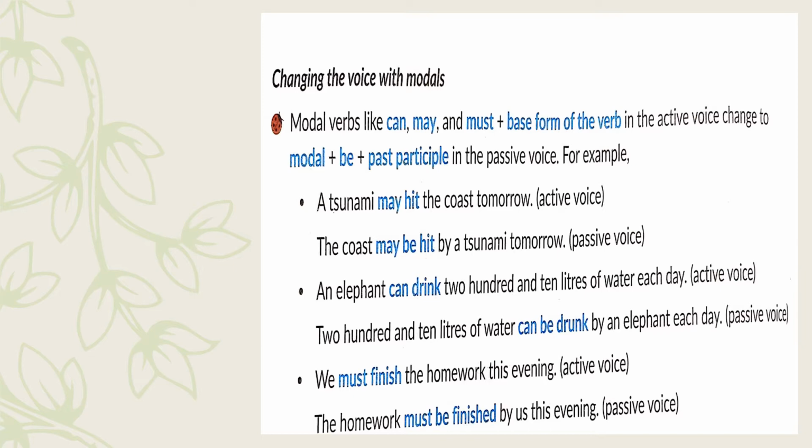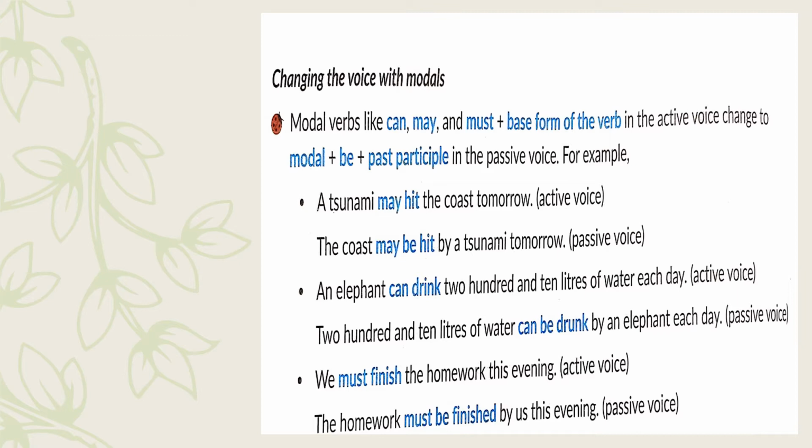Then we will use the modal can. Then we will use the word be and the past participle of the verb drink, which is drunk. So the sentence in passive voice now becomes 210 liters of water can be drunk by an elephant each day.